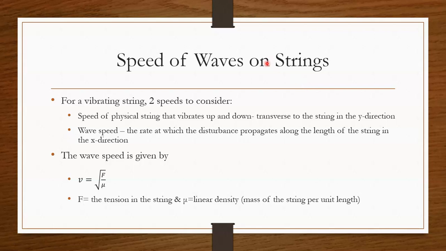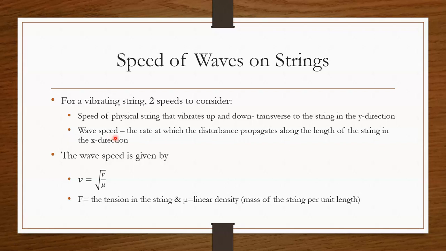Now, for a vibrating string, there are two speeds that we always need to consider. The first one is the speed of the physical string, which vibrates up and down, transverse to the string in the y direction. The next one is the wave speed itself, which is the rate at which the disturbance propagates along the length of the string in the x direction.